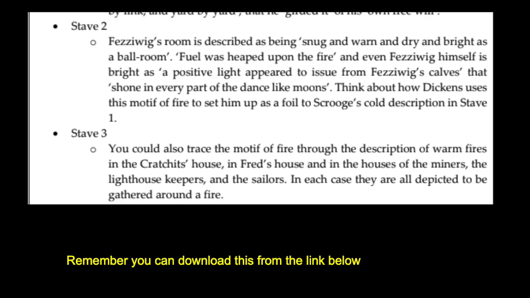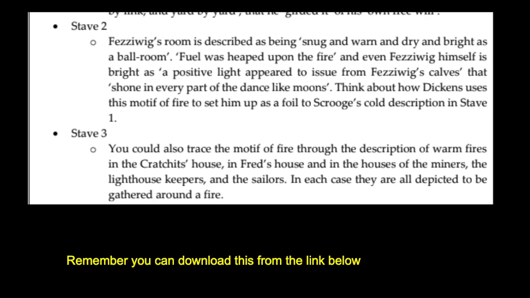So the ongoing thing is the idea that money equals coldness, right? That the more you harbour wealth and material stuff, the colder your life is. The more you seek human interaction and kindness, the more warmth in your life. So metaphorically, we could see how the large fire in Fezziwig's room represents his Christmas spirit, his kindness, that he's defined not by that coldness, that misanthropy that Scrooge has.